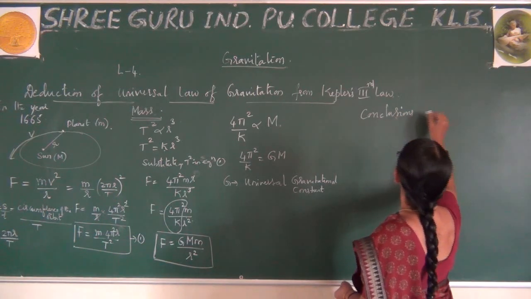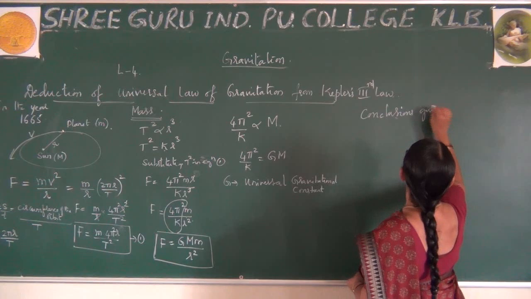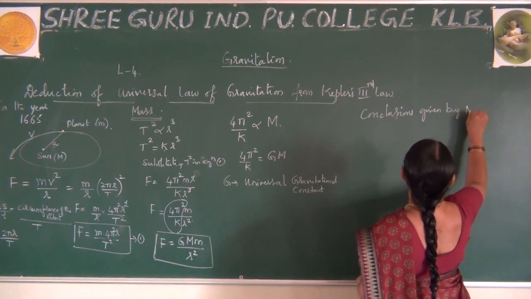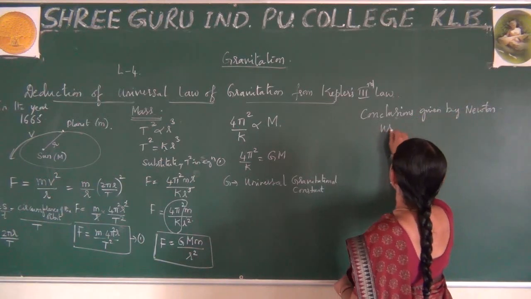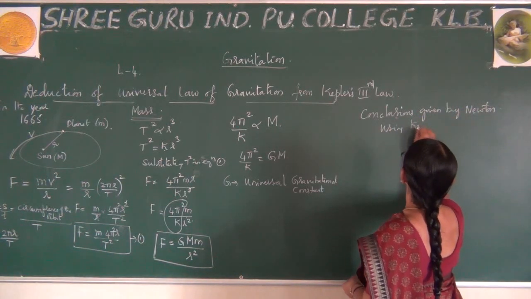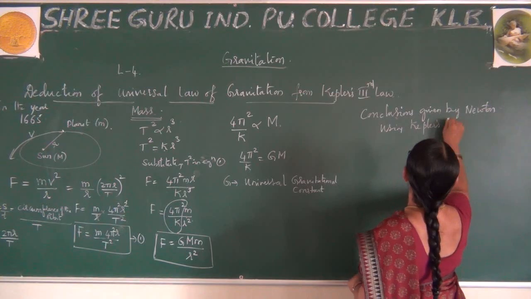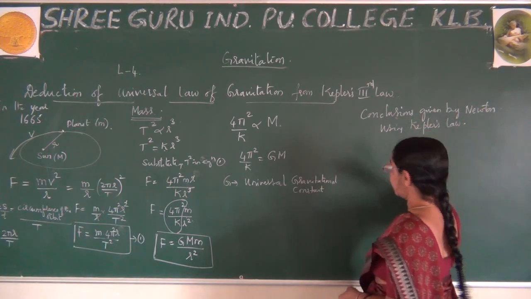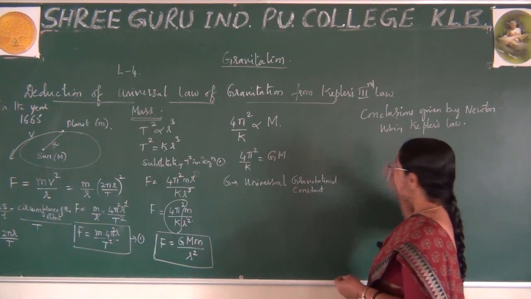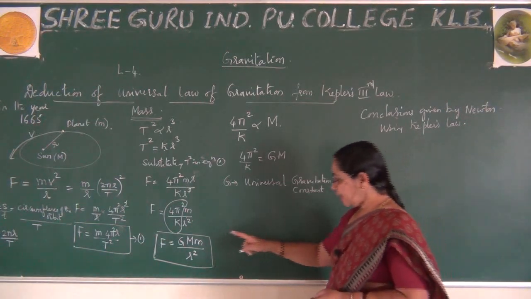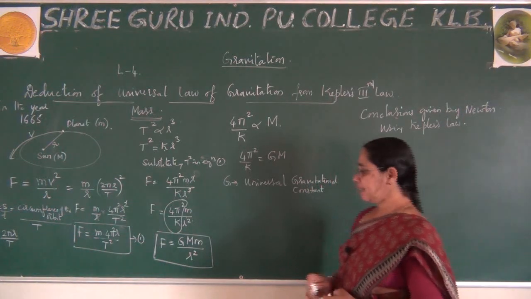Conclusions given by Newton using Kepler's laws. Using Kepler's laws, he has given conclusions. In this expression, what does it explain?